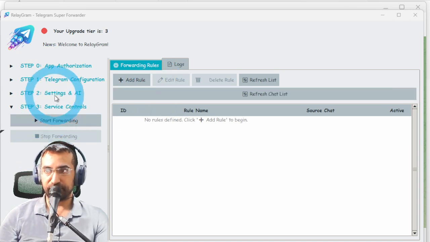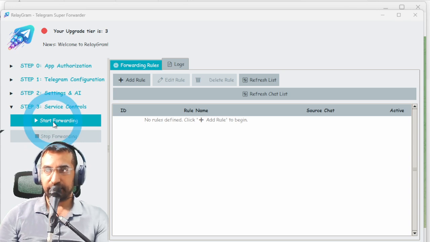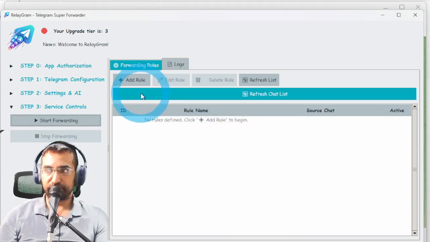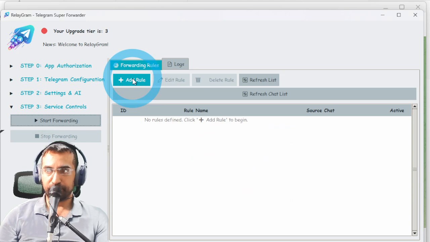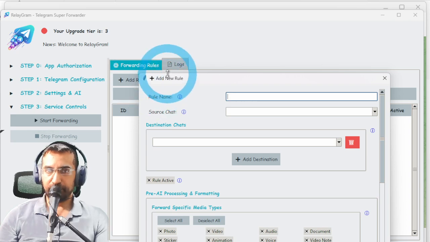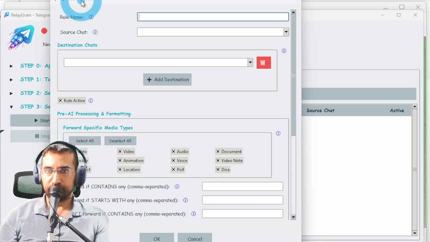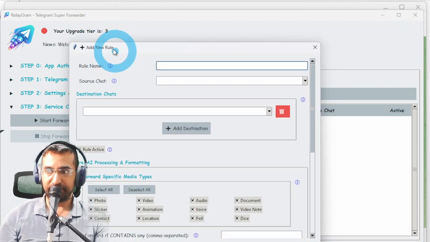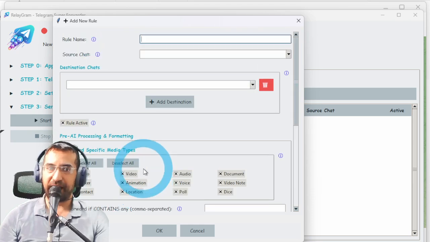So let's click on start forwarding. Let's start the service first. Settings and AI. All right, I'm connected. And so before we start forwarding, we're going to have to create a rule. There's no active rules ready. So let's create a rule. To create a rule, I'm going to need to click add rule. And here we are with the new rule window, which now we can do absolutely anything you want. And I know it may look simple, but this thing is powerful.